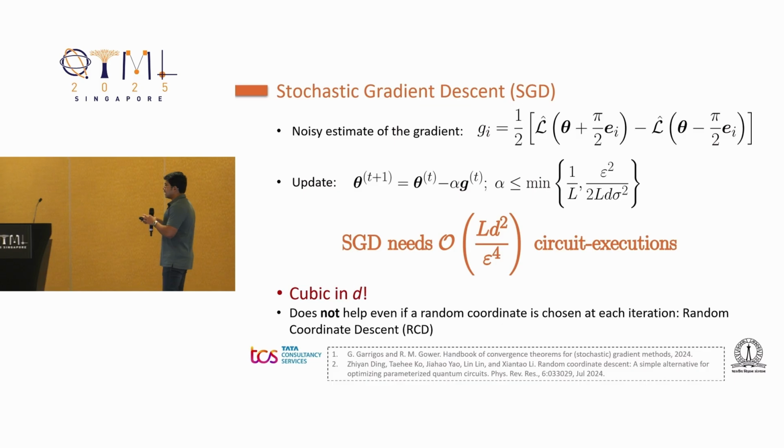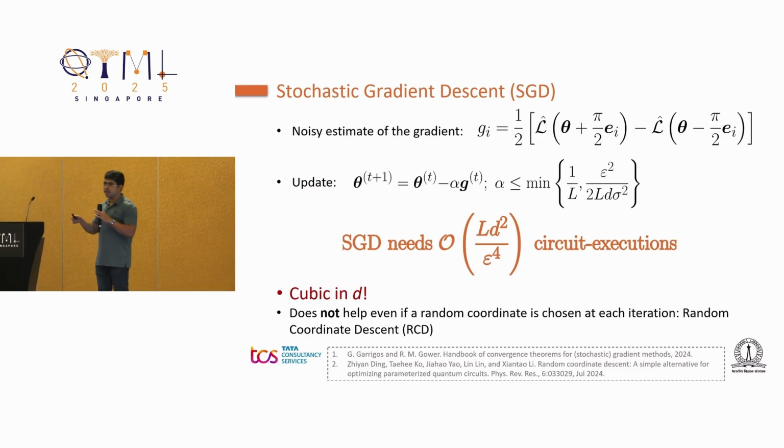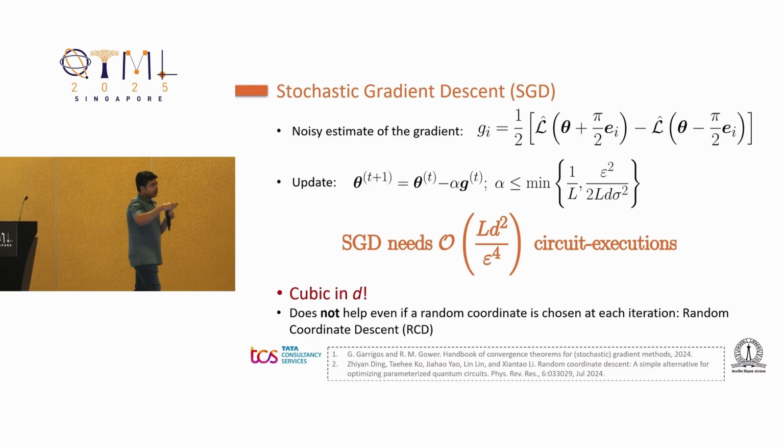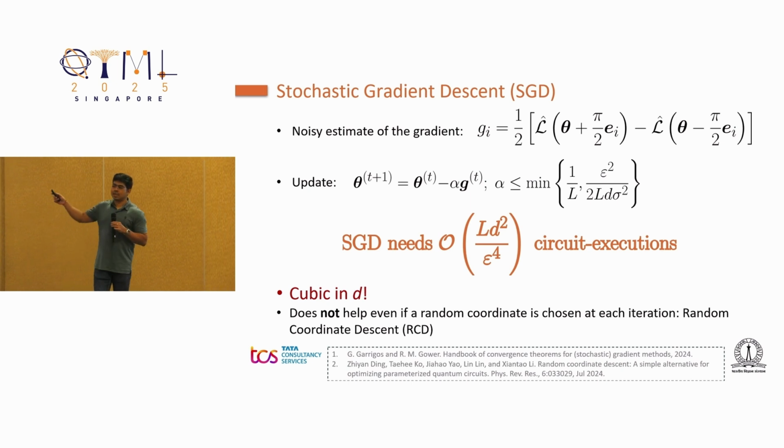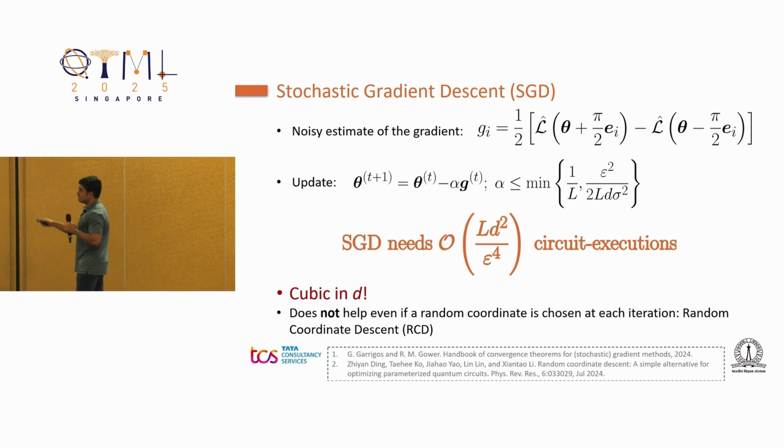And if someone thinks that they can sidestep this huge cost by only updating one of the parameters at each iteration by picking them randomly, that kind of a scheme is called random coordinate descent. And it can be shown that random coordinate descent also has a similar convergence rate as stochastic gradient descent. So that is not going to help.